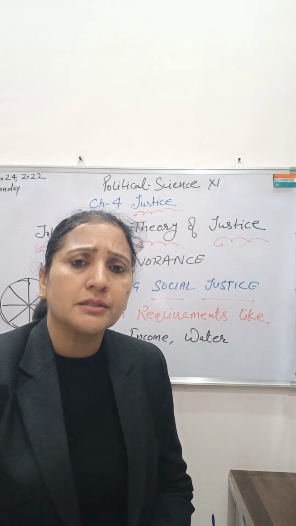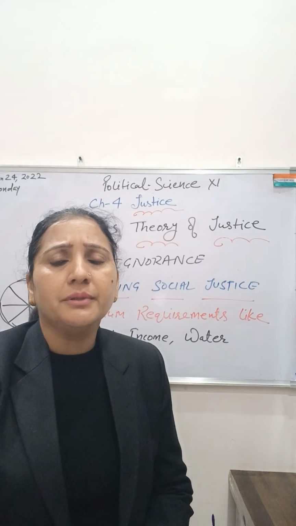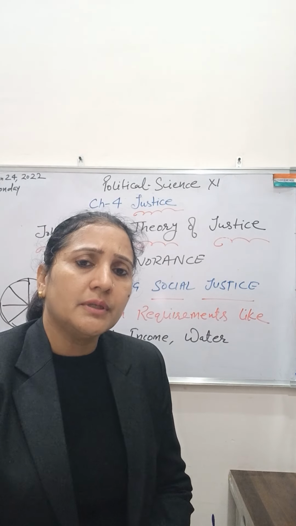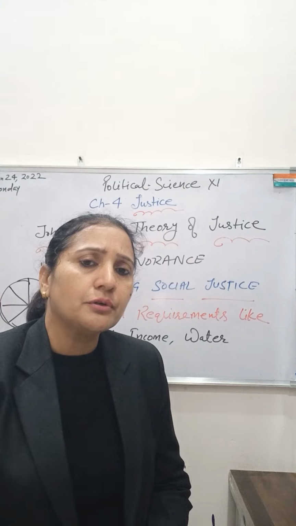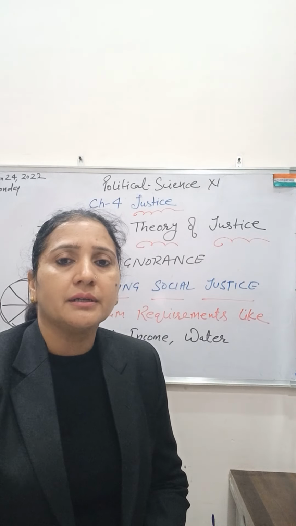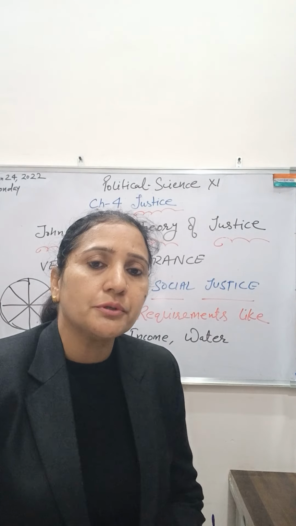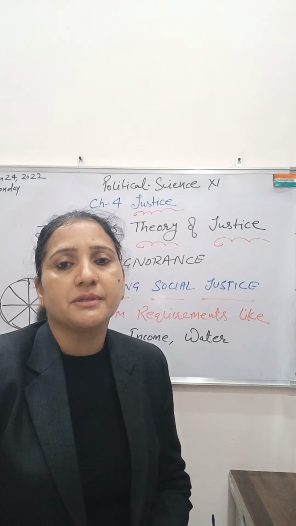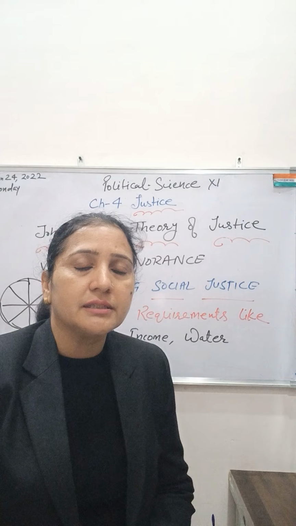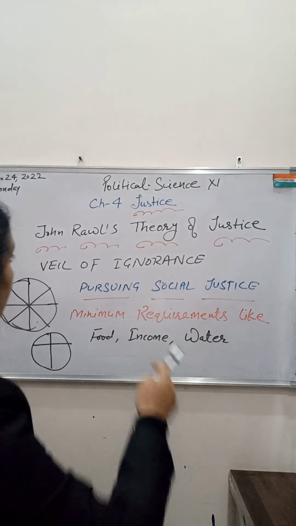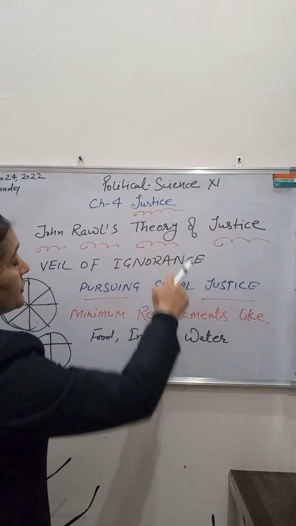So what is just distribution? It means justice should be equally distributed, as per equals for equal distribution, proportional distribution, and the distribution as per special needs, which we have discussed in the previous lecture. So today we will see what this John Rawls theory of justice is.